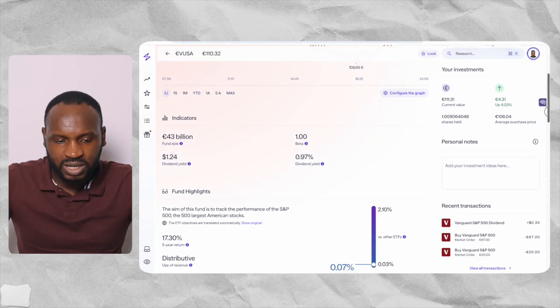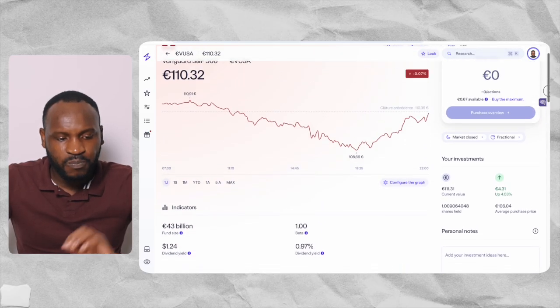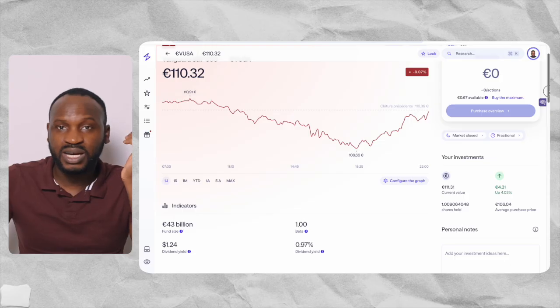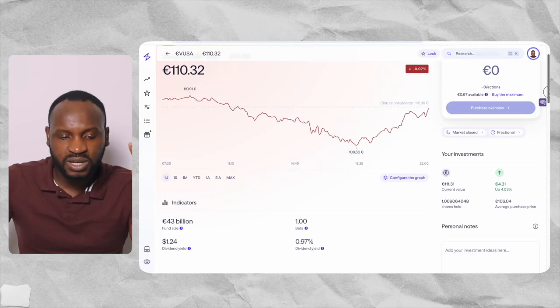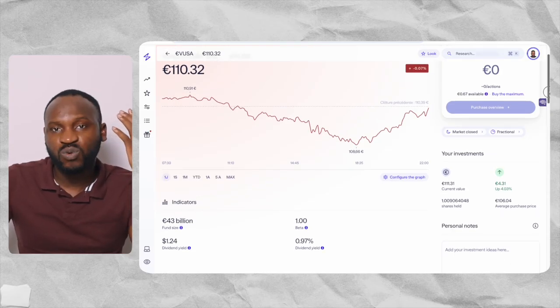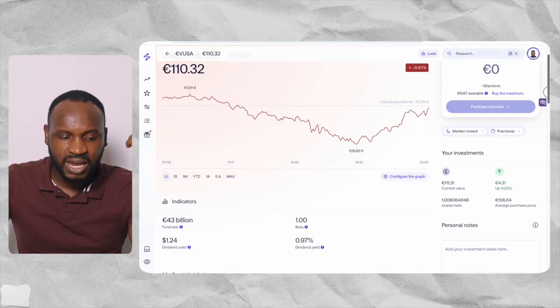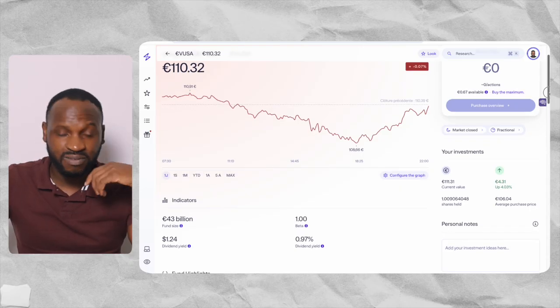So when I scroll down here, what you need to be looking at is if the company is paying dividends, and you have to look at their market cap and the fund size.